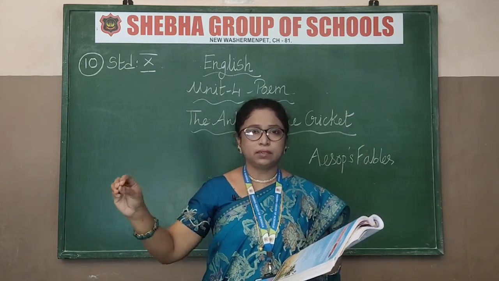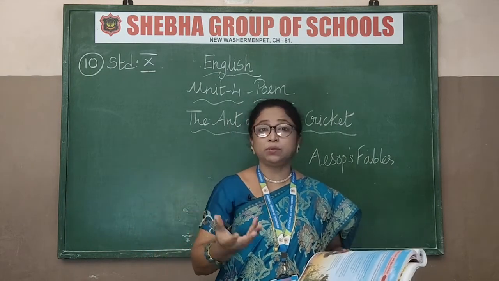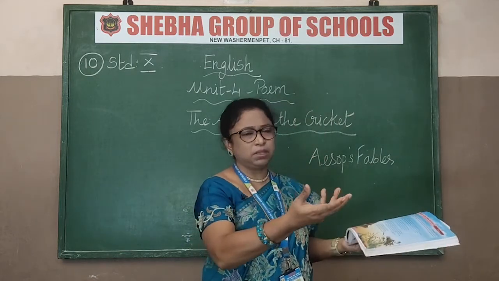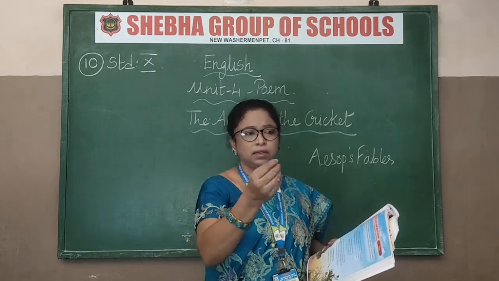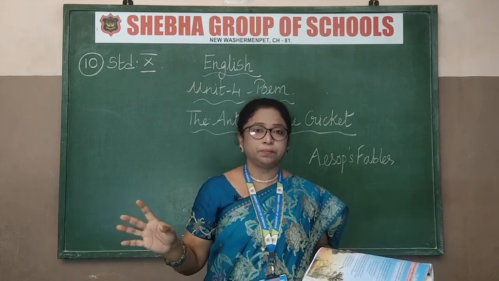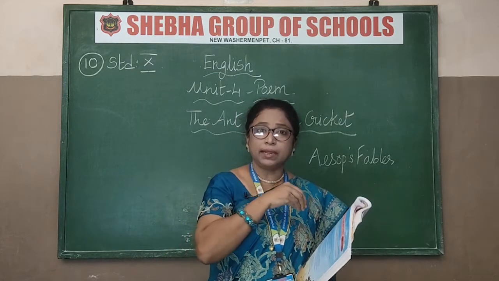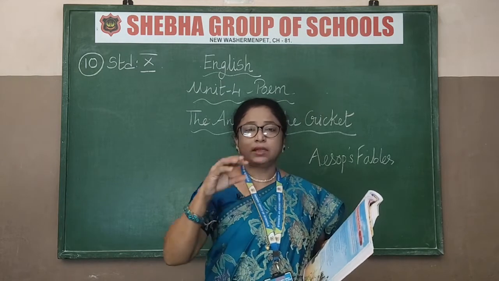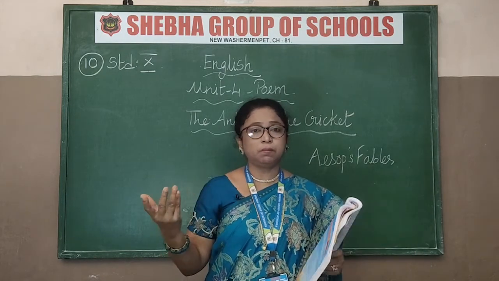Then when the winter months are coming, now what happened? Winter months means they won't get anything to eat. Okay, summer means they can have some fruits or vegetables, something will be there for them to eat. Smaller insects also they will eat, like flies and small mosquitoes. Now what happens? There is nothing there. It's cold, so insects won't come out. They will all be hiding inside a hole or inside the trunk of the tree. They will not come out because of the bitter cold. It's very cold outside. Some places it will be snowing also.